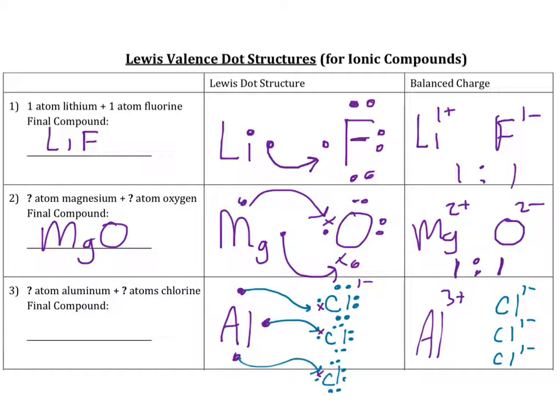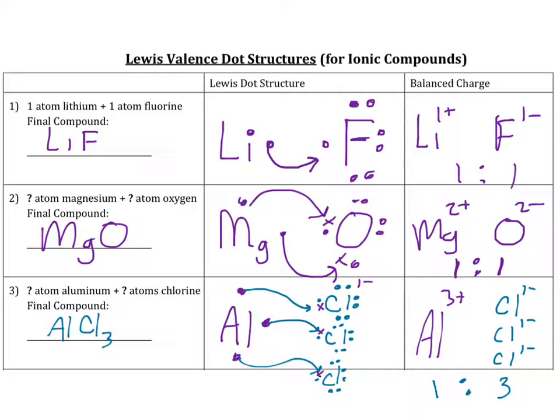Notice the ratio in this situation. This is a 1-to-3 ratio. 1 aluminum will lose electrons to 3 chlorines, and so it requires 3 chlorines to accept all 3 aluminum electrons, all 3 of aluminum's valence electrons. And so the formula that we would end up writing is Al1, we don't need to write the 1, Cl3. So it's aluminum chloride, AlCl3. So again, notice the 1 to 3 ratio.